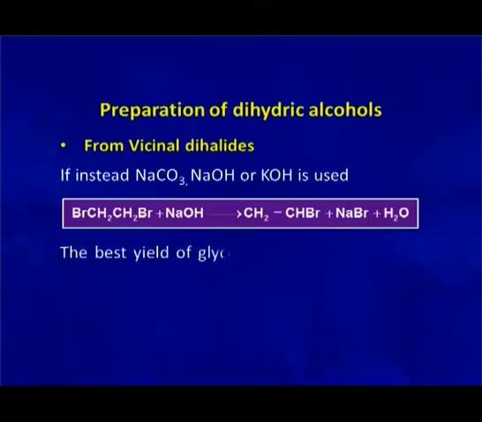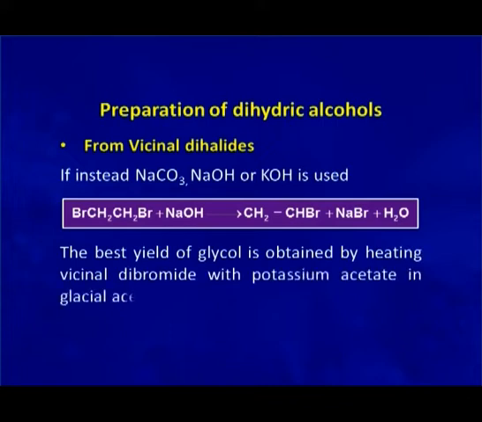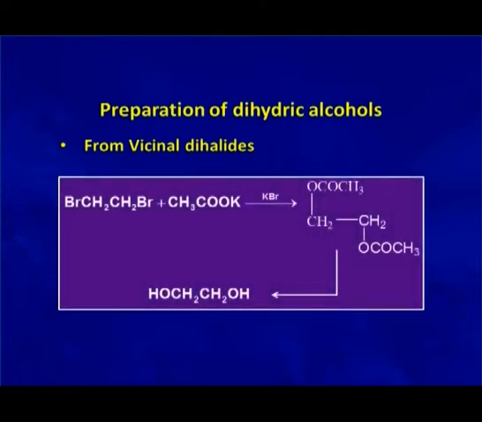The best yield of glycol is obtained by heating vicinal dibromide with potassium acetate in glacial acetic acid. The diacetate formed upon hydrolysis forms ethylene glycol in good yield.